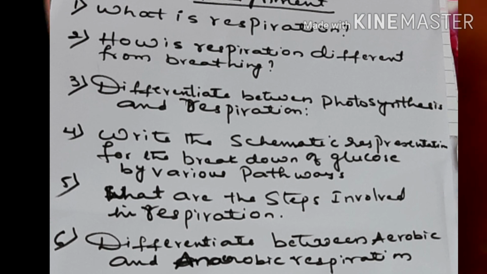Then the next question is the schematic representation to show the breakdown of glucose by various paths. How glucose is broken down, that pathway you have to write as a schematic representation, which is very important. And the next one is, what are the steps involved in respiration. And the last question is, differentiate between aerobic and anaerobic respiration.